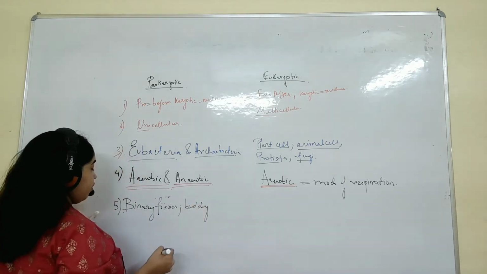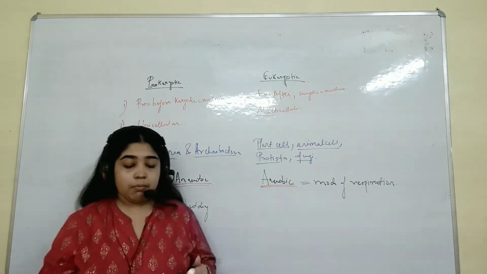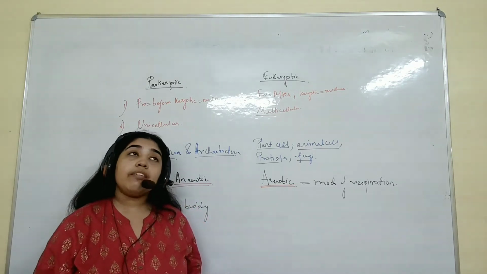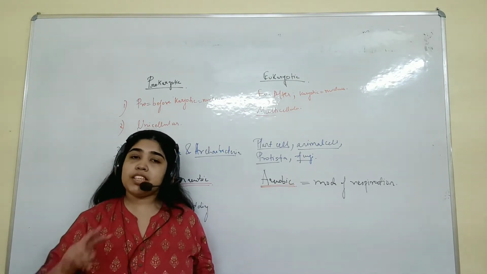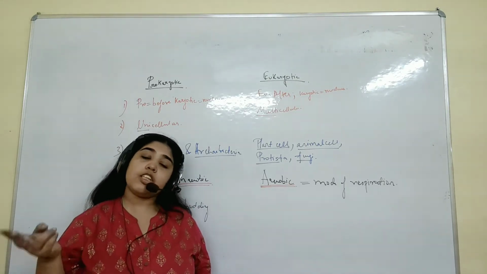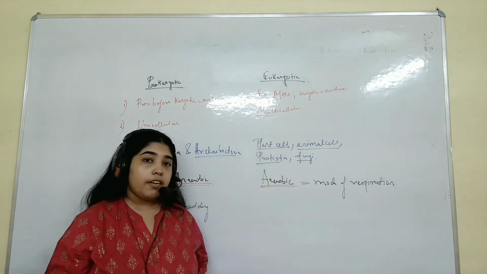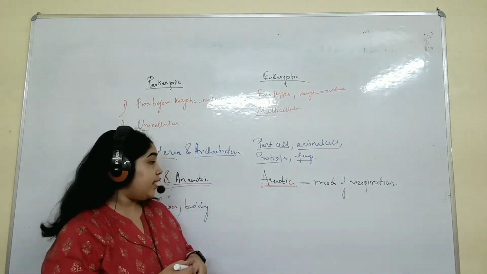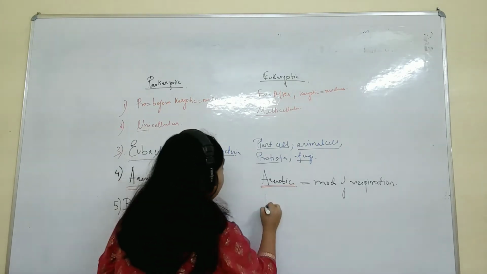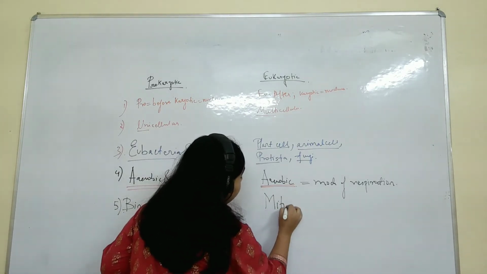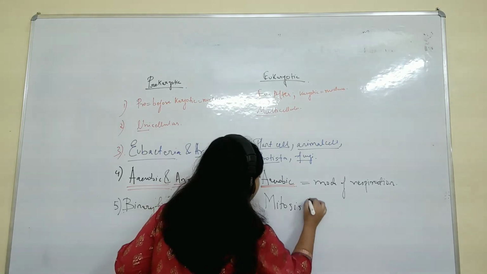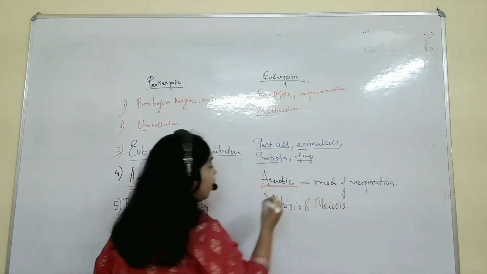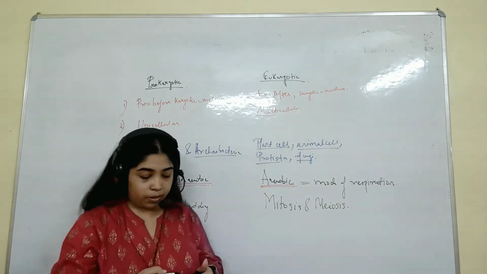Here the mode of reproduction, binary fission and all these you will get to know when I will be talking about reproduction. You will be talking about two chapters of reproduction: one is reproduction in plants, and another is reproduction in humans. And the next chapter, the whole chapter, is about mitosis and meiosis, where we will be talking about mitosis and meiosis.